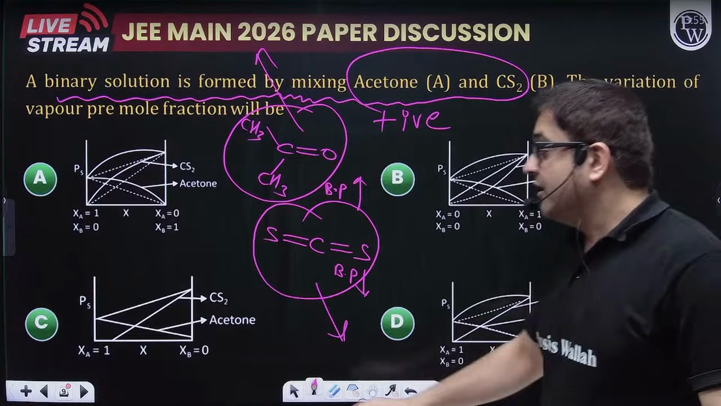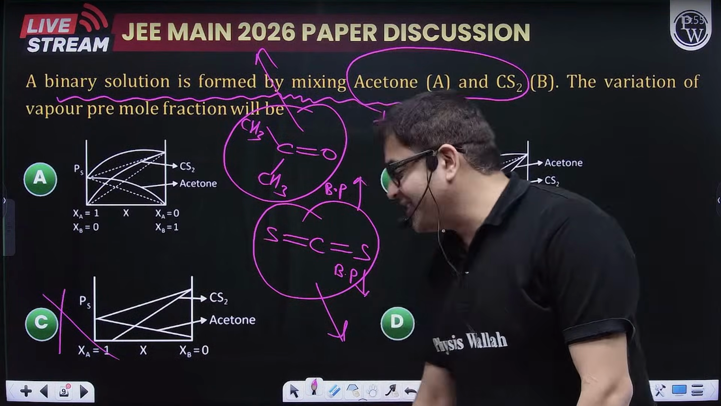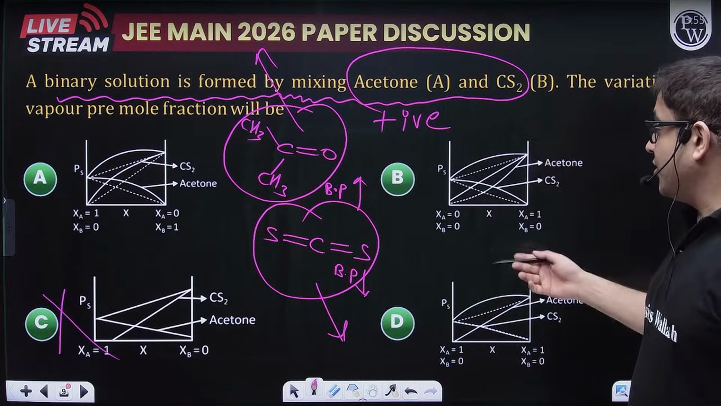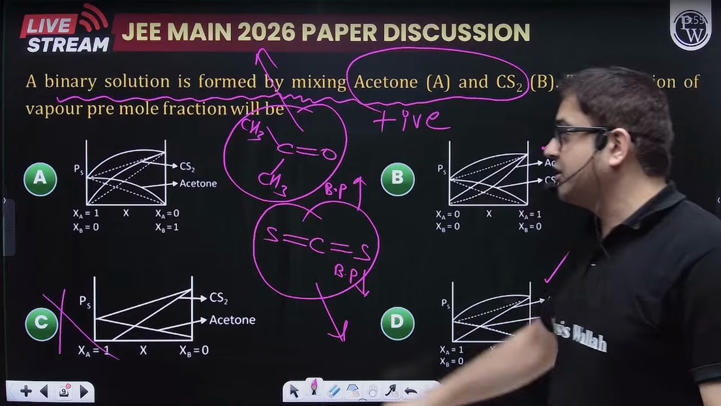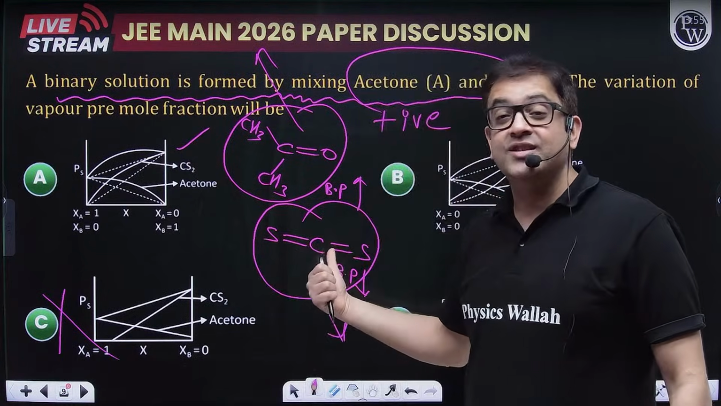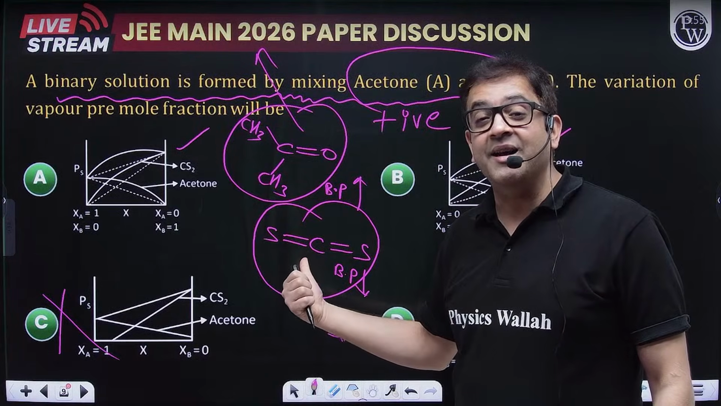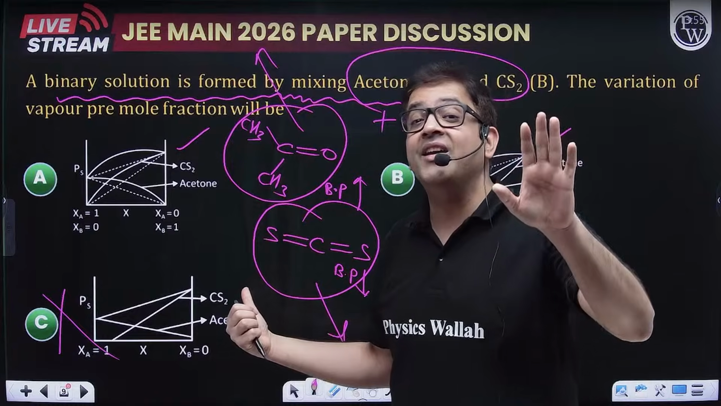So beta, obviously this cannot be your answer. Why? Because this is a graph of an ideal solution. Now positive deviation, so this can be true. Positive deviation, so this can be true. Positive deviation, so this can be true. Now the point of difference is this knowledge. Who will have the higher boiling point? Who will, at a particular temperature, have higher pressure?